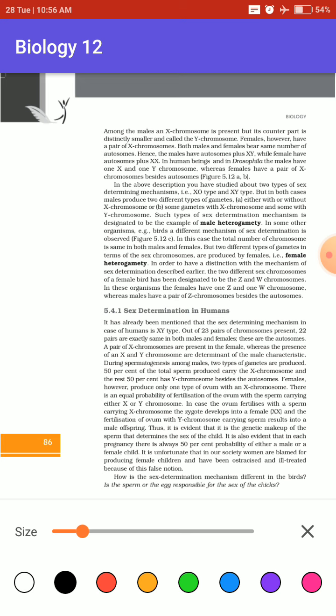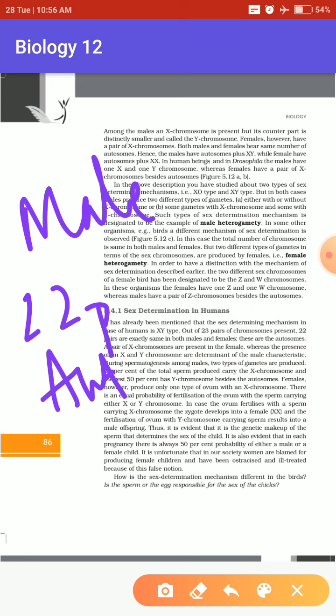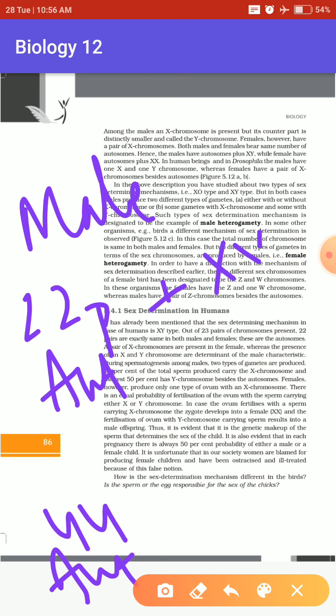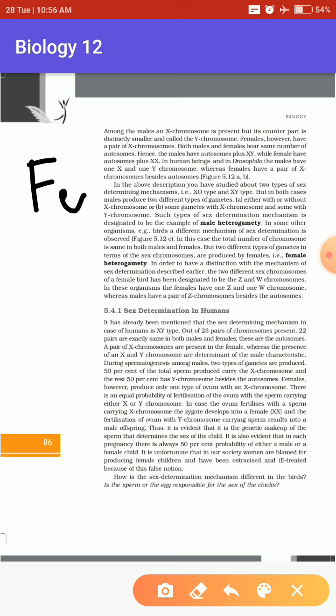So in case of male, there are 22 pairs of autosomes, or 44 autosomes, and one pair of sex chromosomes, the XY pair, or you can say 2 sex chromosomes. What about the female? In females the remaining number of chromosomes is the same.